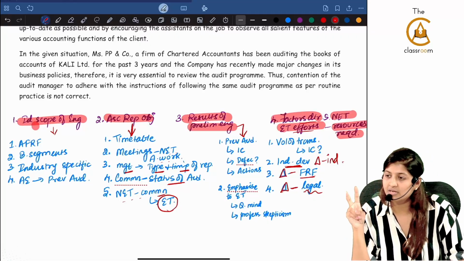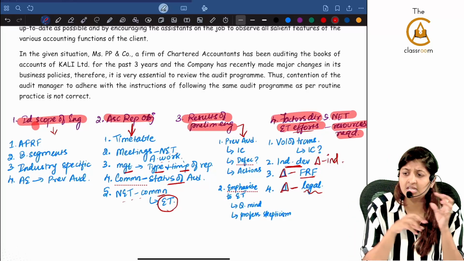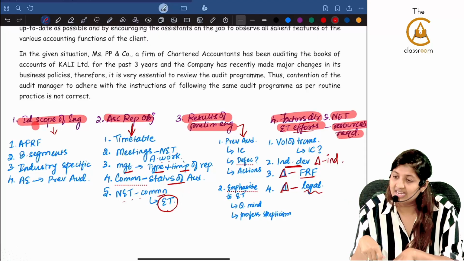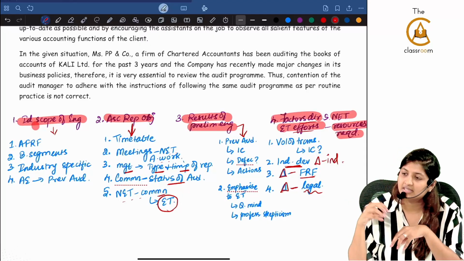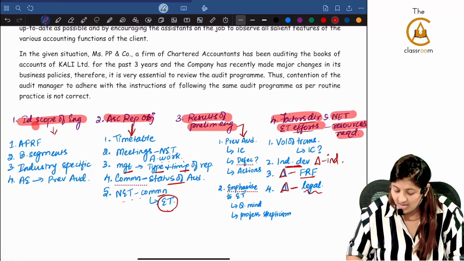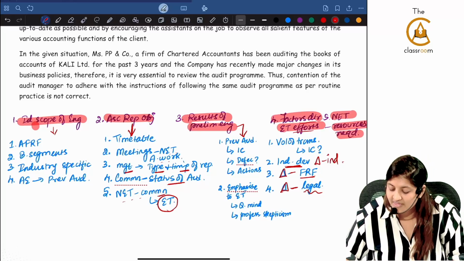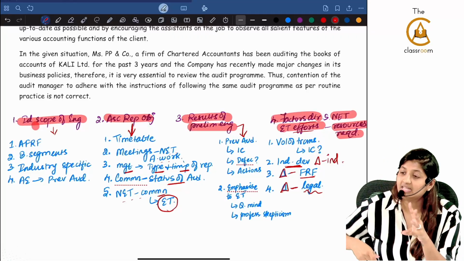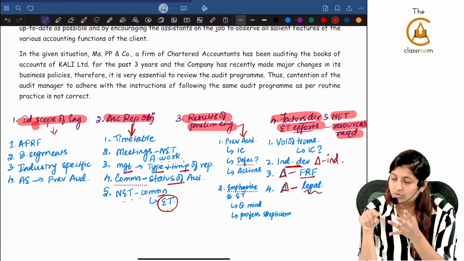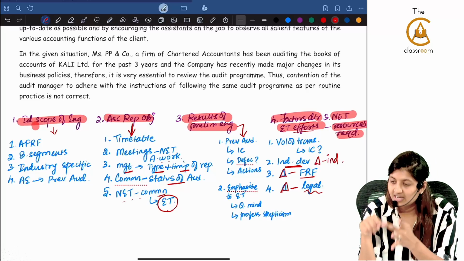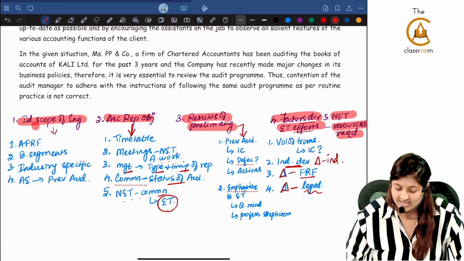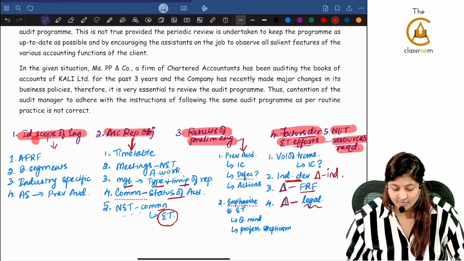Results of preliminary engagement, 2 points. One is previous auditor, internal control, if there is any deficiency, then whether any actions have been taken for that deficiency. Then you will be emphasizing to the current engagement team members with regard to the questioning mind and professional skepticism. Factors directing the engagement team efforts, under that 4 points are there. Whether the volume of transaction has been covered by internal control, whether any changes in industry are there, that is industrial development has happened, change in financial reporting framework, change in legal and regulatory. These 5 points are extremely important. That's why specifically I have written it down along with the points which are given down.